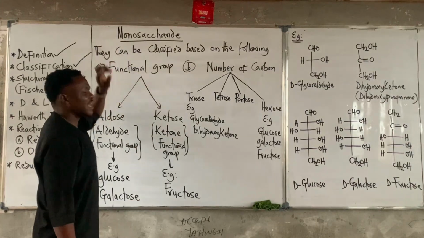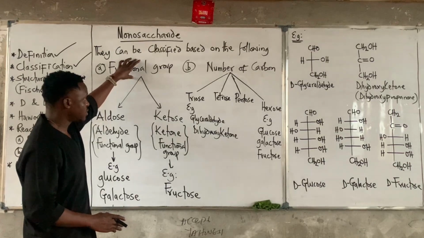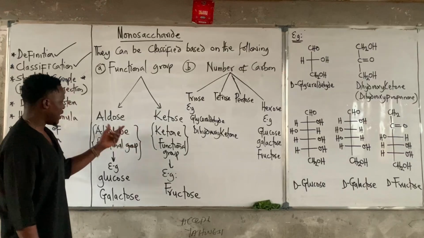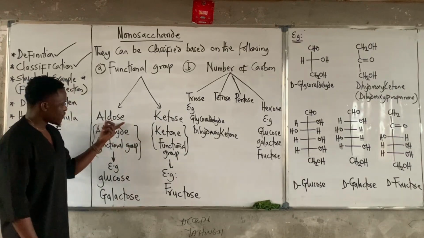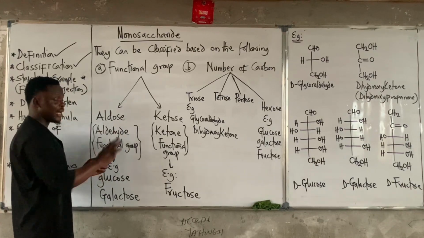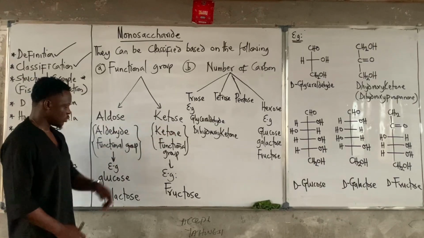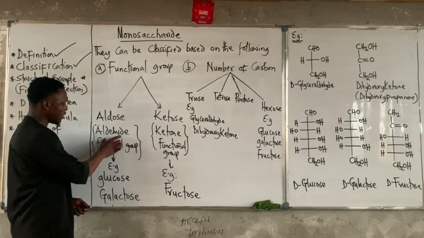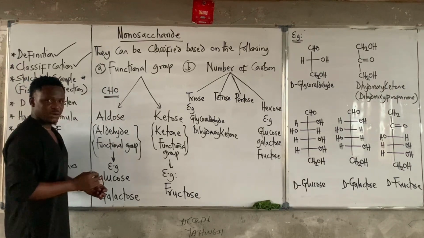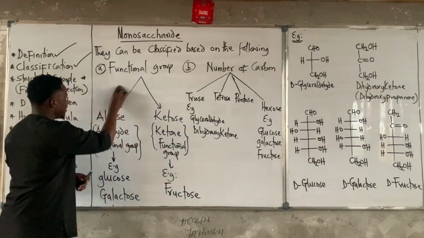Now, let's look at monosaccharides. We can classify monosaccharides based on either their functional groups or the number of carbons they contain. Based on the functional group, we have the ones we call aldoses. Any carbohydrate that is an aldose contains an aldehyde functional group. Any that contains a ketone functional group is called a ketose. Now, the aldehyde functional group has this general formula. This is the formula for the aldehyde functional group. But most of the times, sometimes they can put it this way.